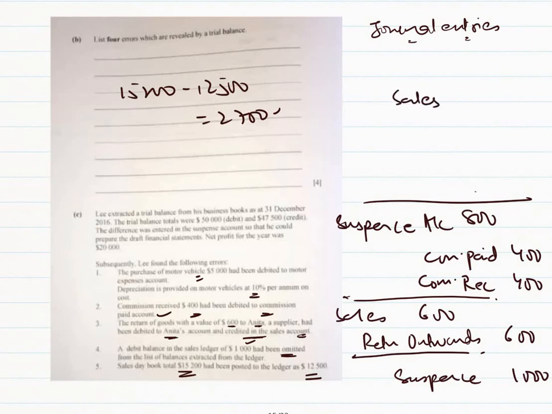Sales should have been increased. That's why I am making it a credit, because sales would have increased by 2,700, the actual figure. So if this would have increased, then the suspense account is debited by 2,700. Okay, I think that I have made all the entries clear to you. Feel free to give your comments.